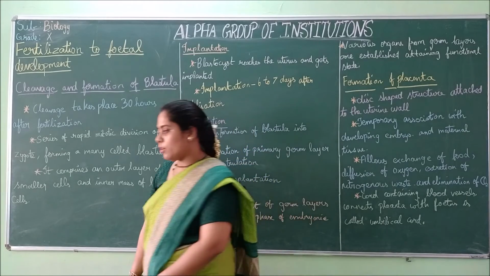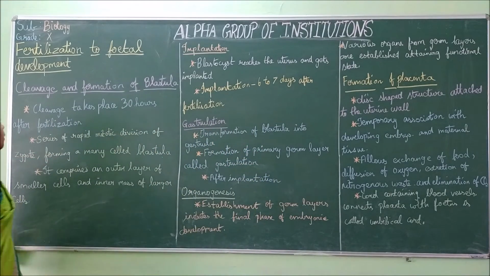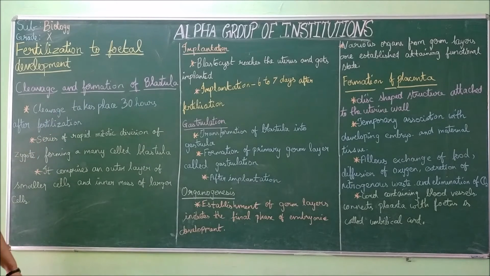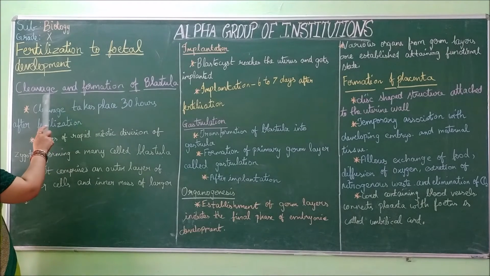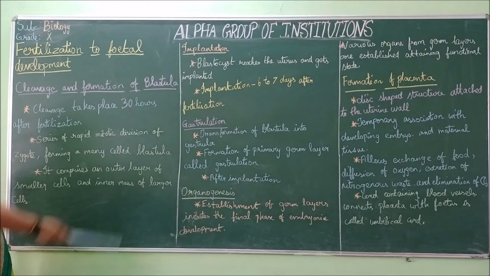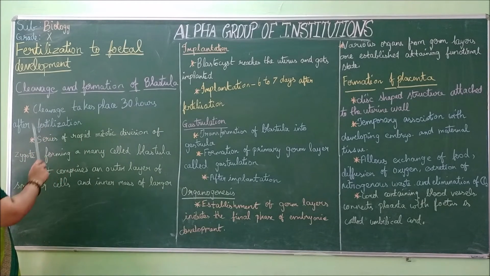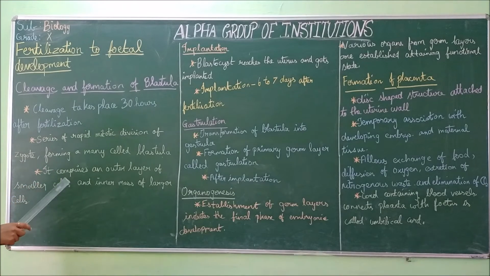So we will see from the first. I will give you a short recap. We saw fertilization to fetal developmental stages. First, before that, we saw what fertilization is. Finally, the final stage of fertilization, a fertilized ovum is produced. After that, cleavage and formation of blastula takes place. This cleavage takes place after 30 hours of fertilization.